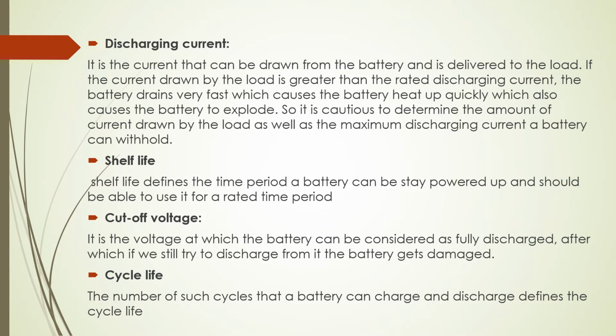If the current drawn by the load is greater than the rated discharging current, the battery drains very fast, which causes battery heat up quickly, which also causes the battery to explode. So it is cautious to determine the amount of current drawn by the load as well as the maximum discharging current of a battery can withhold.